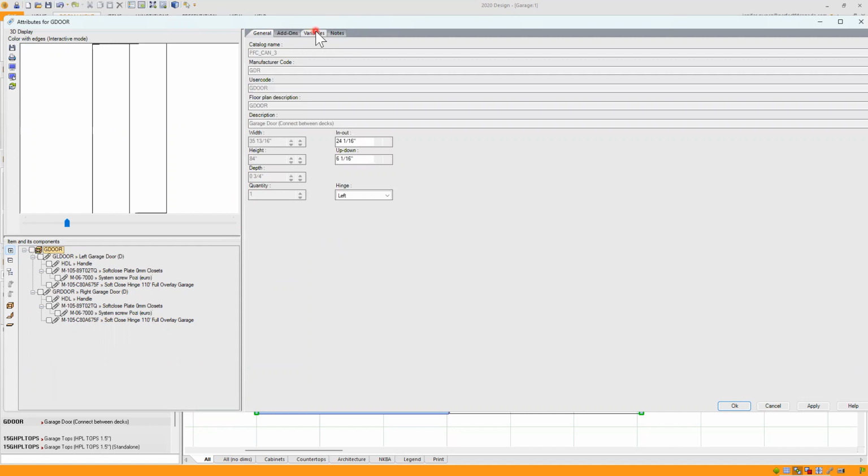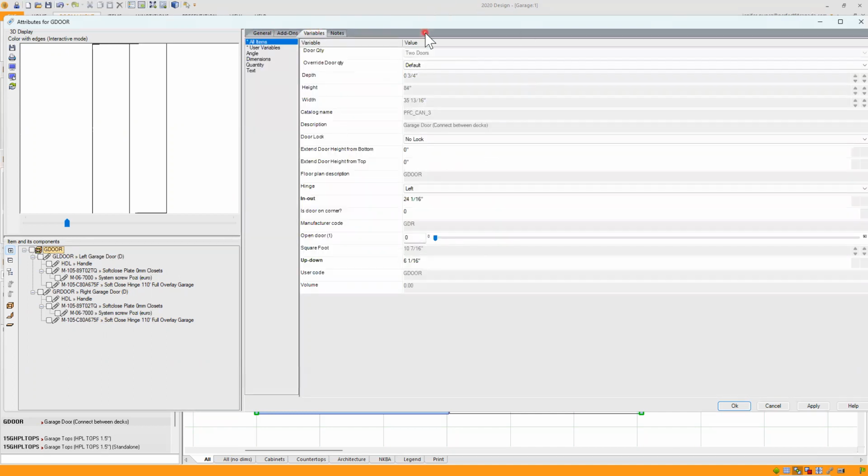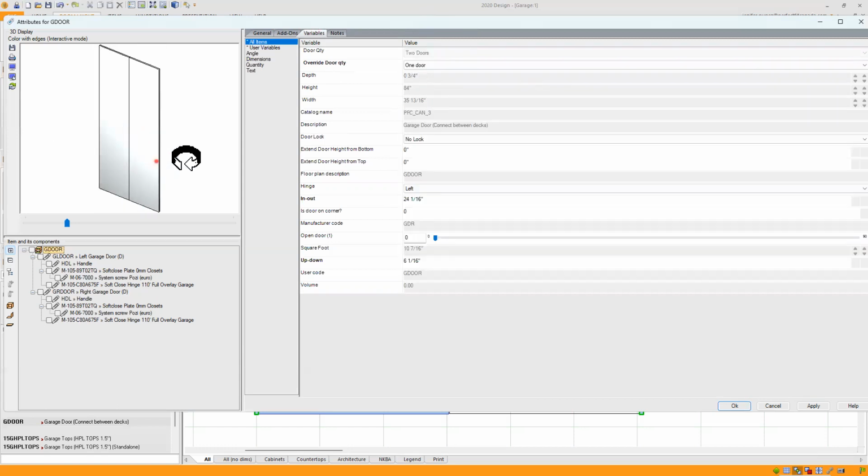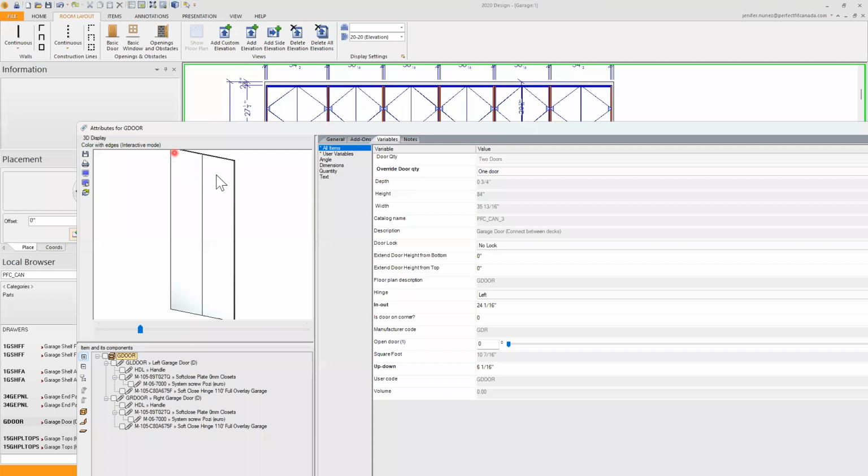So if I go to variables, I'll be able to see my door quantity in here, that I can override from 2 doors to 1 door, depending on the width of your cabinet. In this case, because it's I believe a 36-inch wide cabinet, it won't let you, because we have a maximum of around 24 inches per door. So this won't work in here, so just keep it at default.